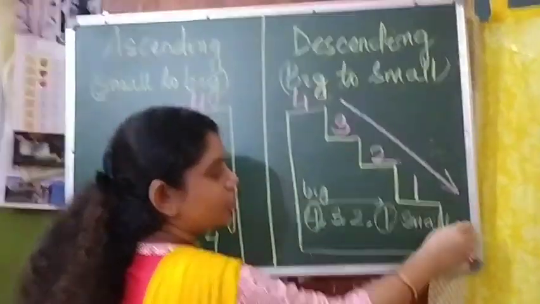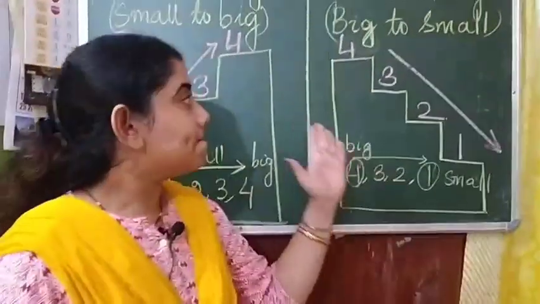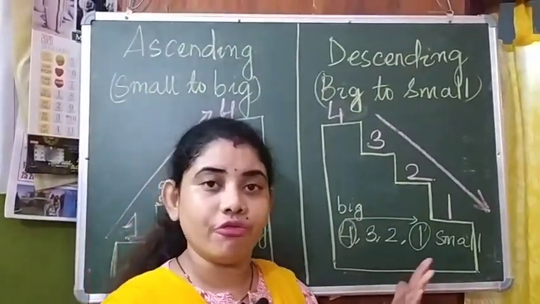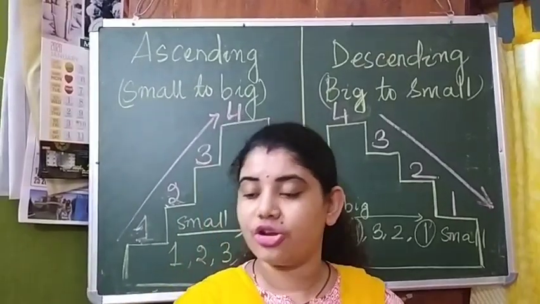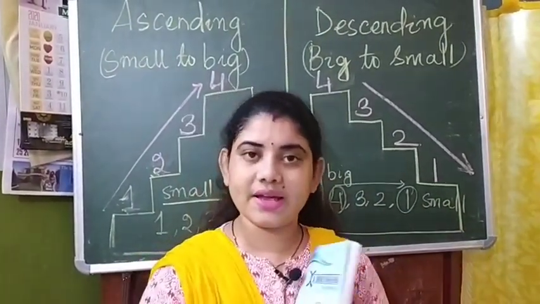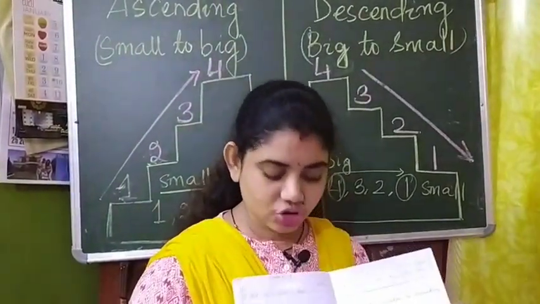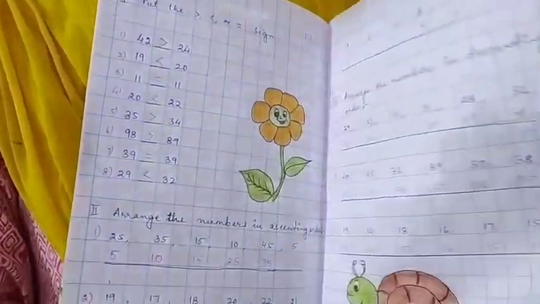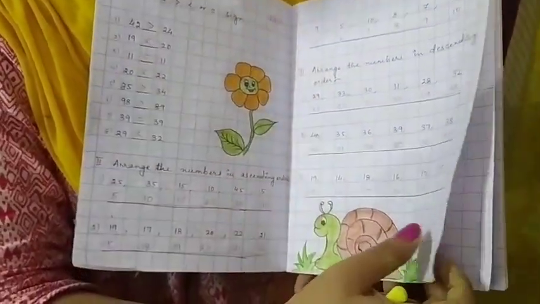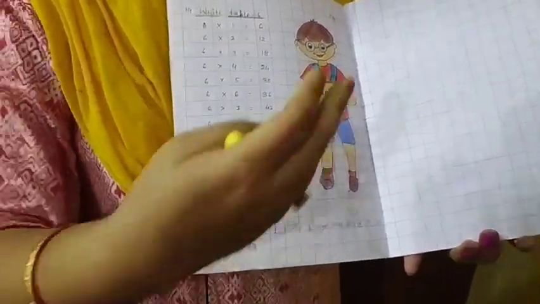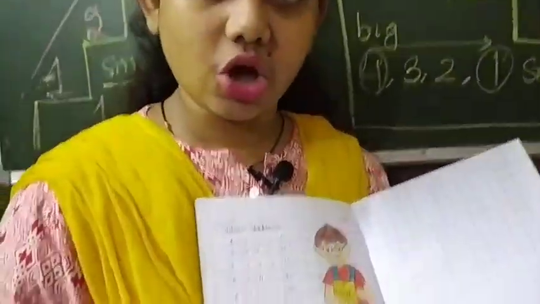Right? So children, with this we end our class now. I will send you the worksheet. You have to write it down in your maths copy, the way I have written in my copy here. Okay, like this only you have to write it down in your copy. I will also ask you to do something in the book, and you have to write that in the copy too.